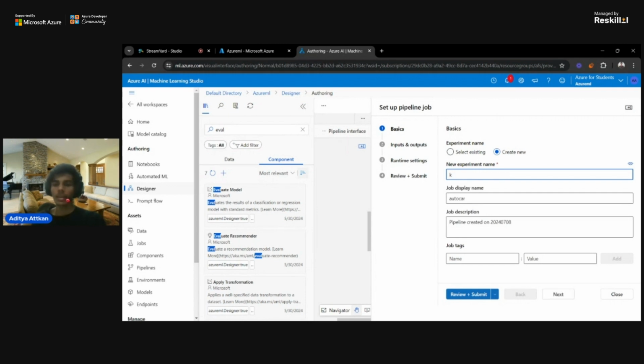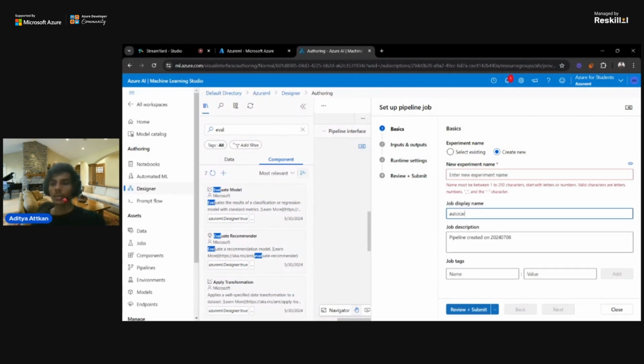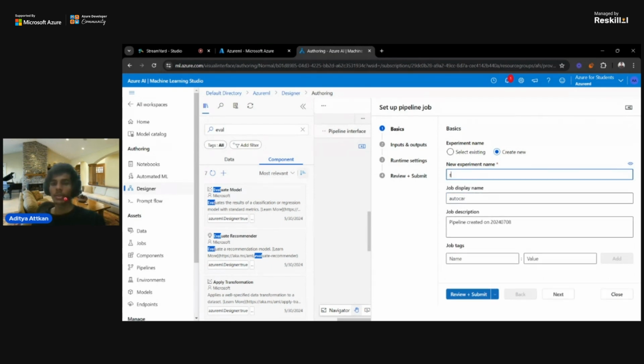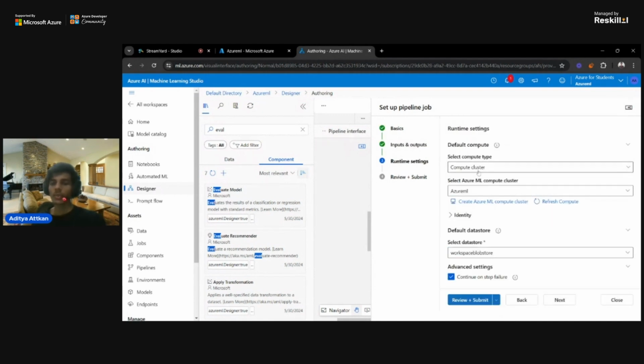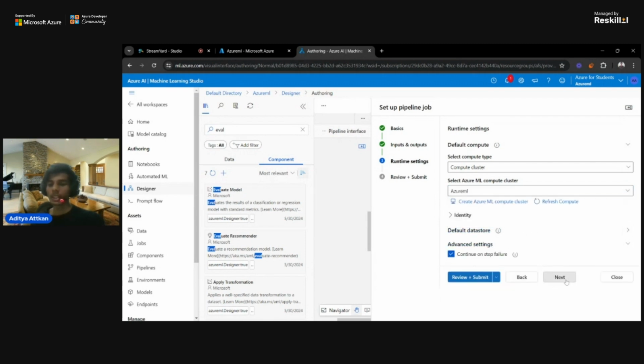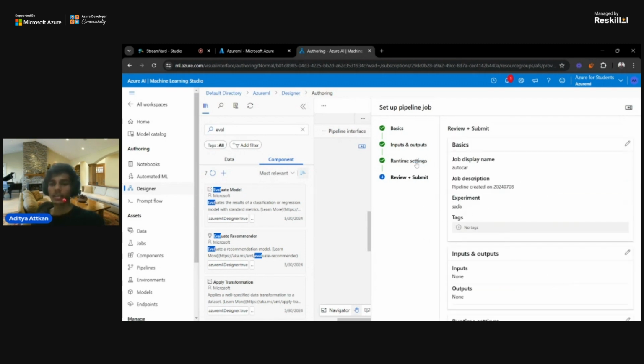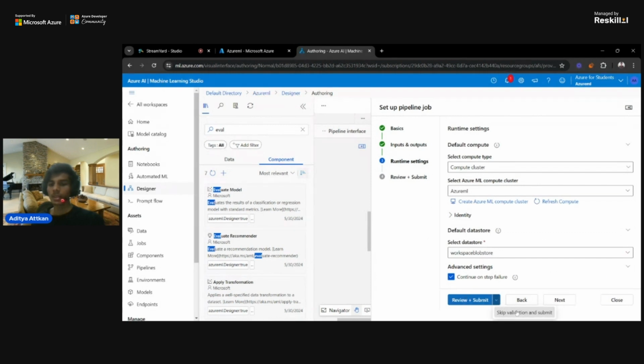You can name this as car predicting model, or something like that. We have the job display name, which is auto car, the job we are doing currently, and a job description. Keep all the things default. I will specify some name and click next. Then we have to select our compute cluster. I have selected Azure ML, which I created once before. The other things are default, so you can go next and next, then review and submit this.